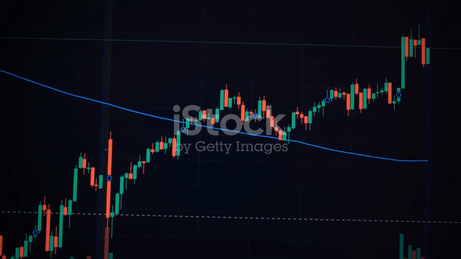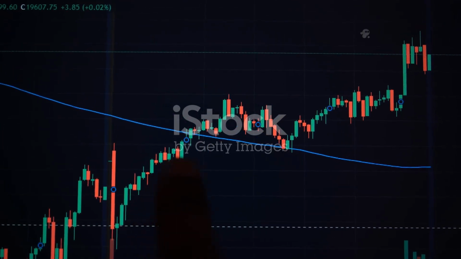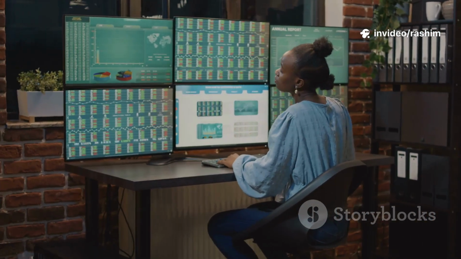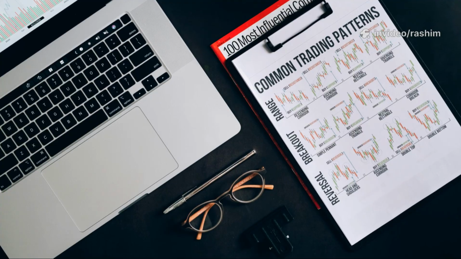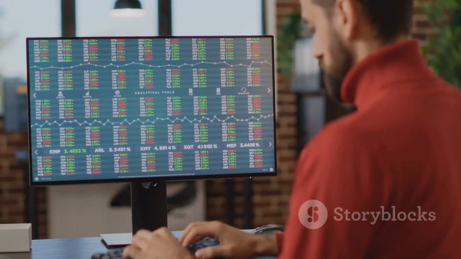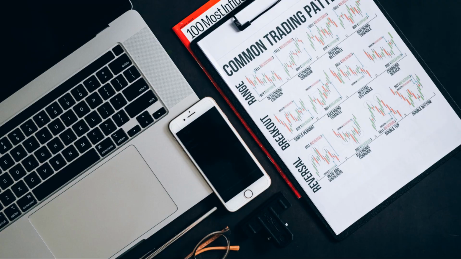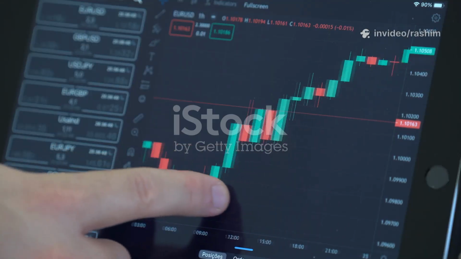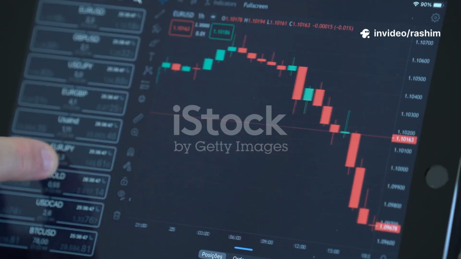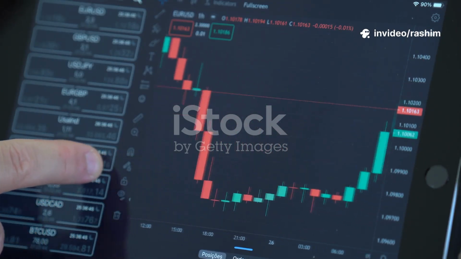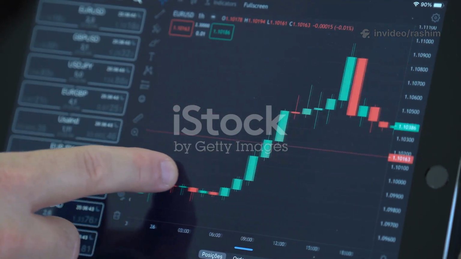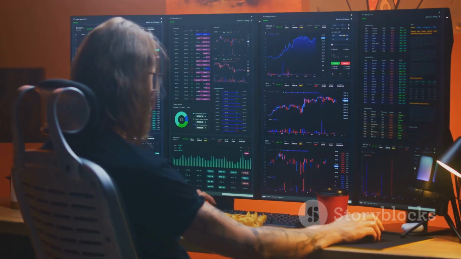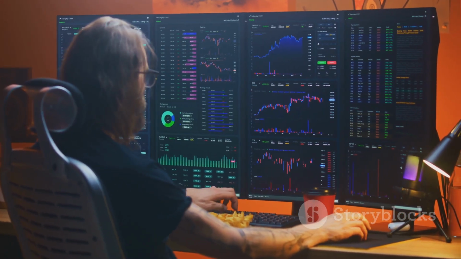Section 7. A sample strategy, the moving average crossover with RSI. Let's put all the pieces together into one complete, simple trading strategy. It is important to have all your rules written down in one place. This makes them easy to follow and test. You can print this out and keep it on your desk when you are looking at charts. Having a physical checklist helps you stay disciplined and ensures you don't miss any of the steps. Remember, consistency is key. You must apply the rules in the exact same way every single time to know if the strategy actually works over the long run.